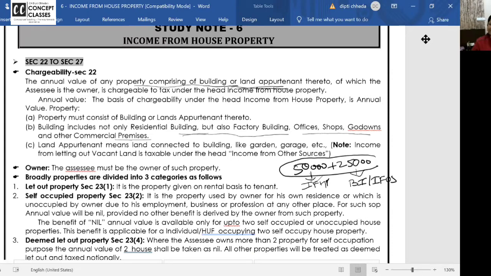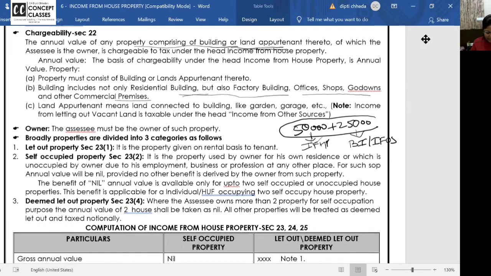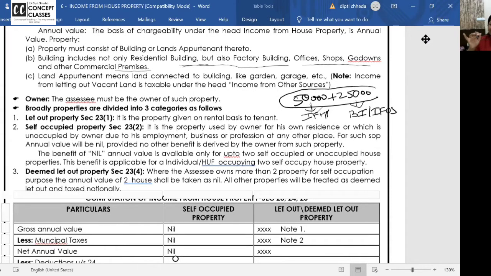House property or business income? That depends. As we move on in the class, it will be clear. Whatever I'm saying, everything is given in the notes. You need not write. What I'm making you write, that is there already in the notebook.